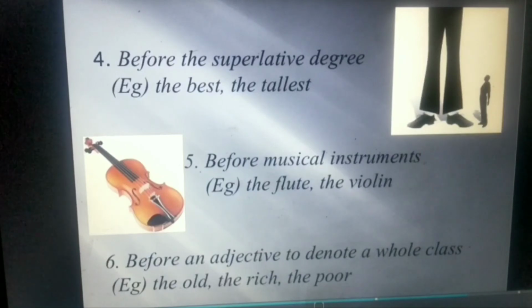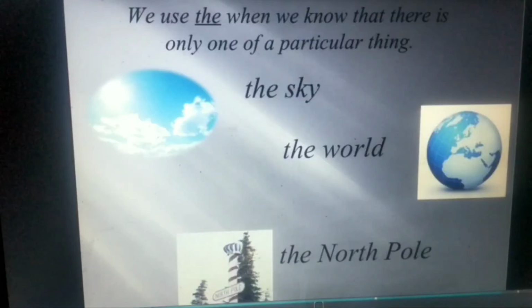So that it denotes a whole class. We use article the when we know that there is only one of the particular thing, that is the unique items, the sky, the world, the North Pole.